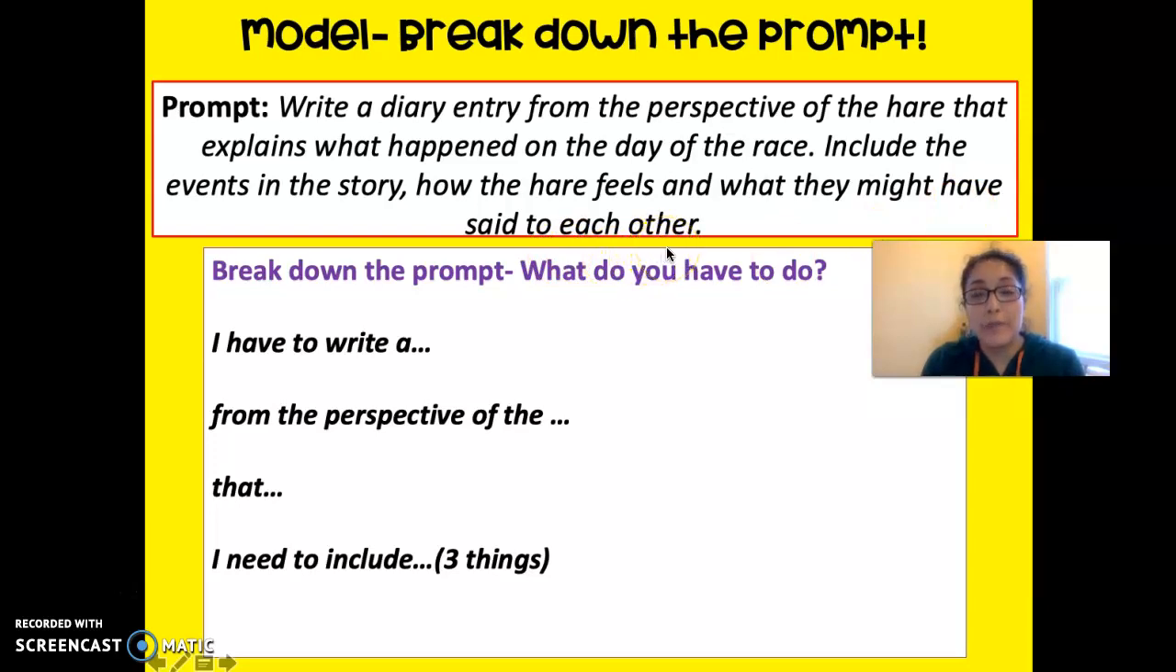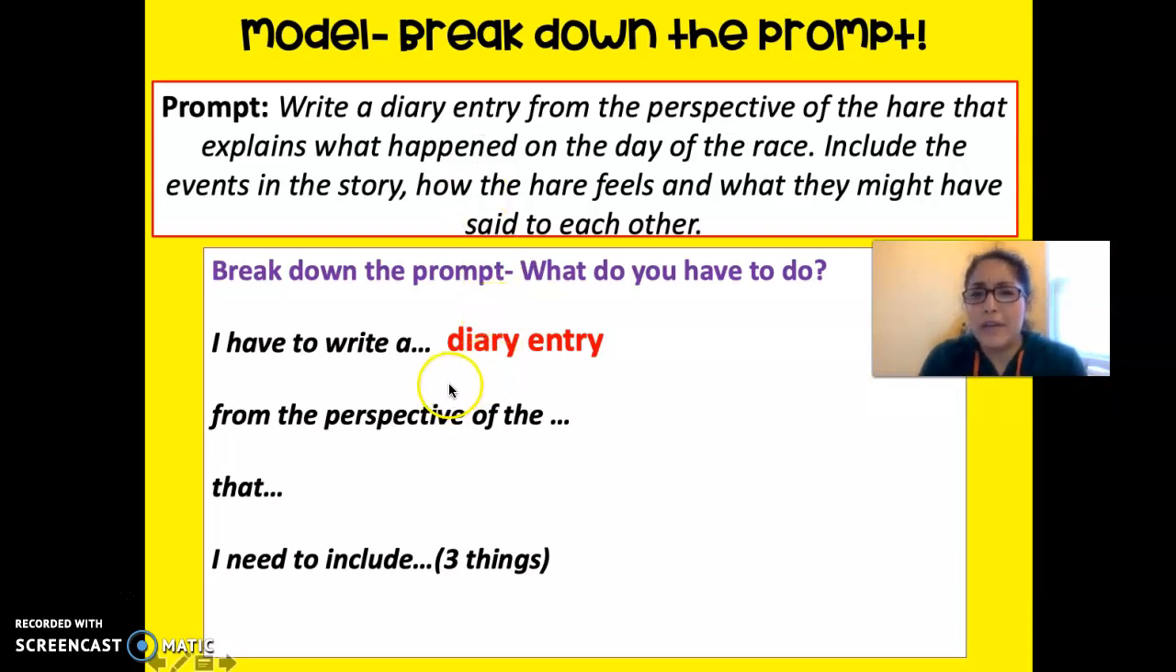So to break down the prompt, I need to ask myself, what do I have to do? Well, from looking at the prompt more carefully, I figured out that I have to write, and it says right here, diary entry. So I know I'm not writing an essay. I'm writing a diary entry.